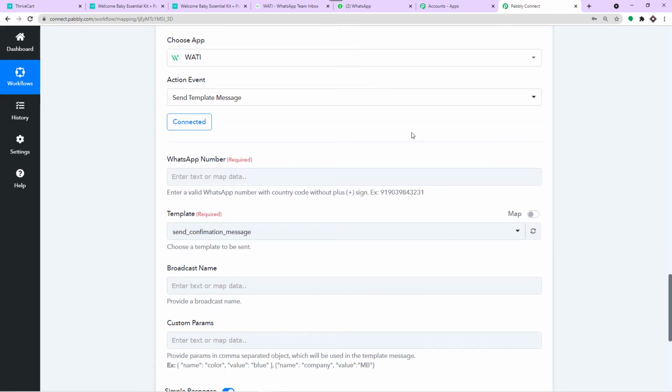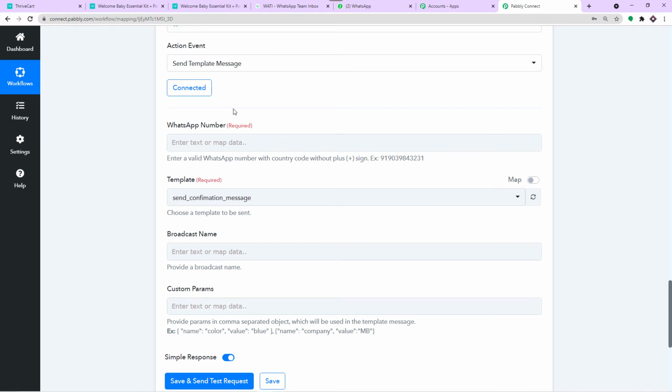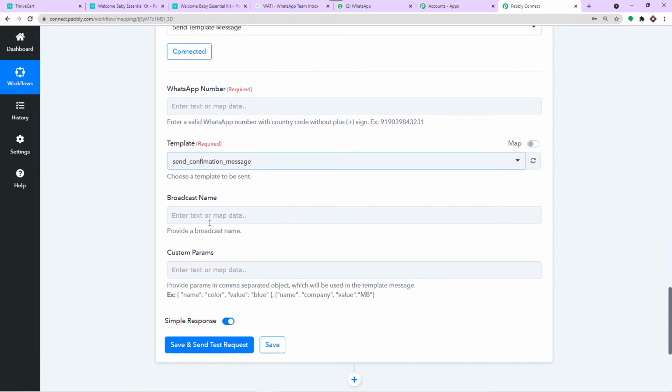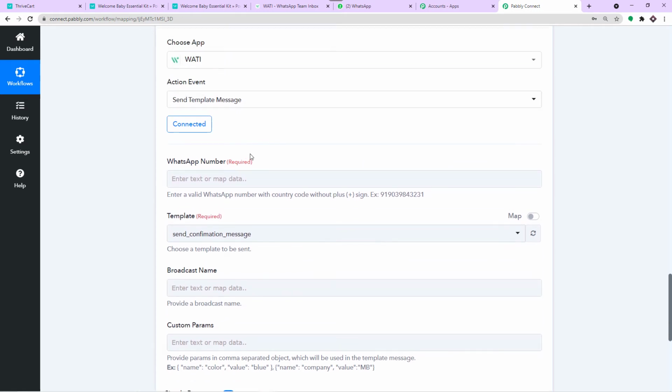Okay, so as you can see, we have some fields. We have the WhatsApp number field, we have the template field, we have the broadcast name, and we have the custom parameters. All of them will be mapped accordingly. It's very easy. So let's start with the easy one.